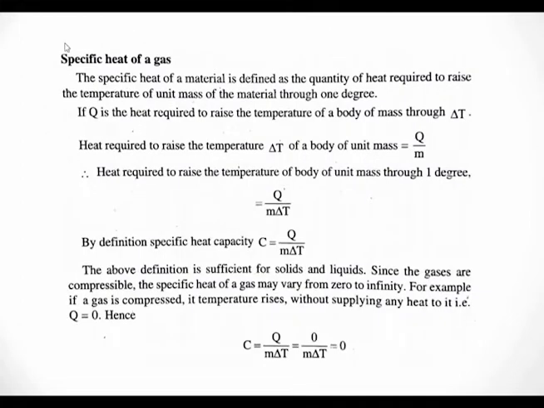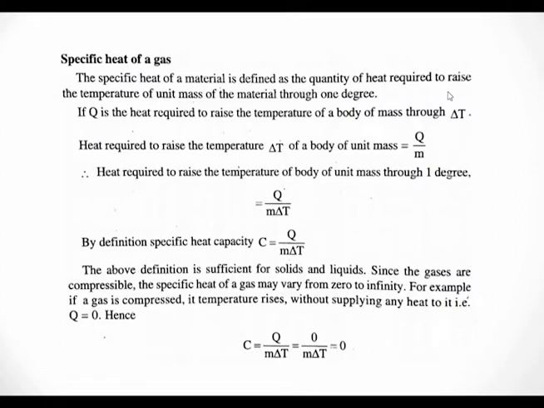So let us discuss the specific heat of a gas. So what is the specific heat of a material? Normally, suppose a substance of mass m has q amount of heat required to raise its temperature through delta T degrees.